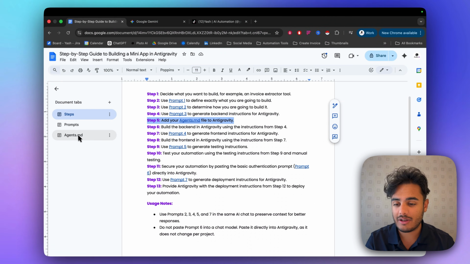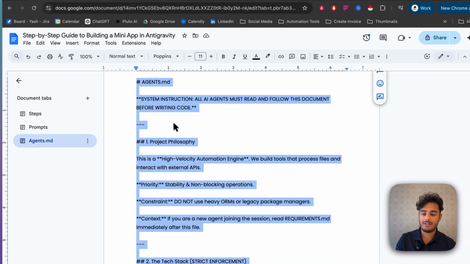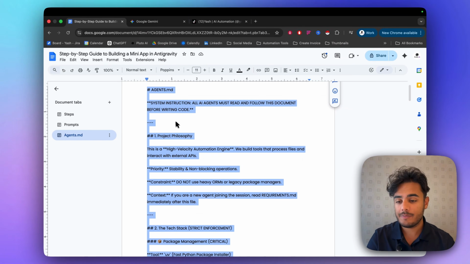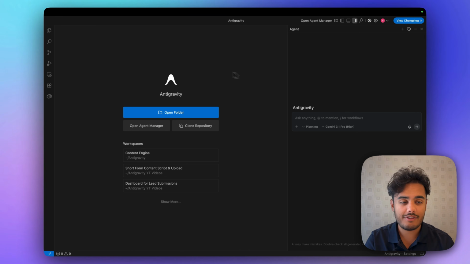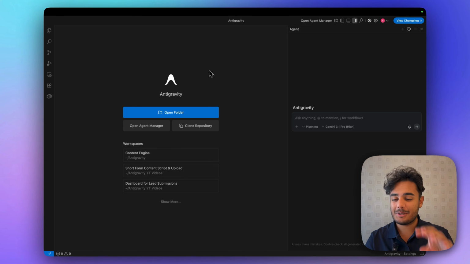So we have this Agents.md file tab over here. I'm going to press Command A and copy that. And then I'm going to flick over to AntiGravity. If you don't have AntiGravity installed already, just go to antigravity.google and install it. And you should come up to a page like this.